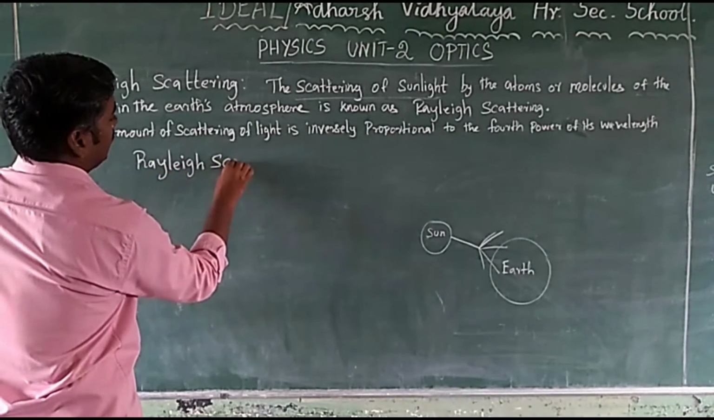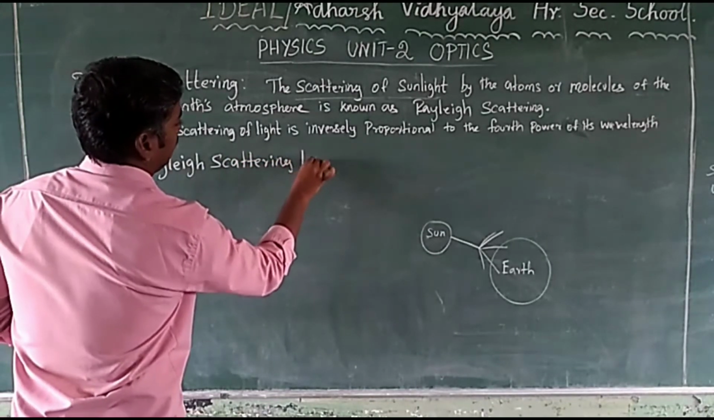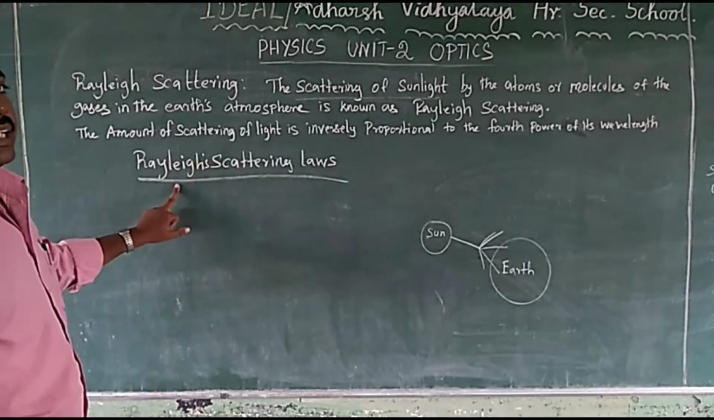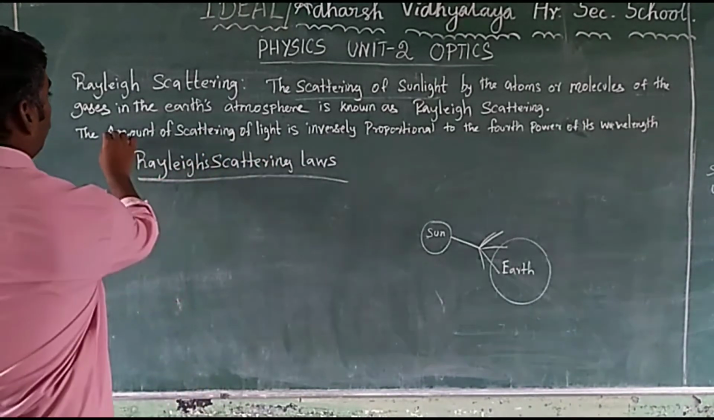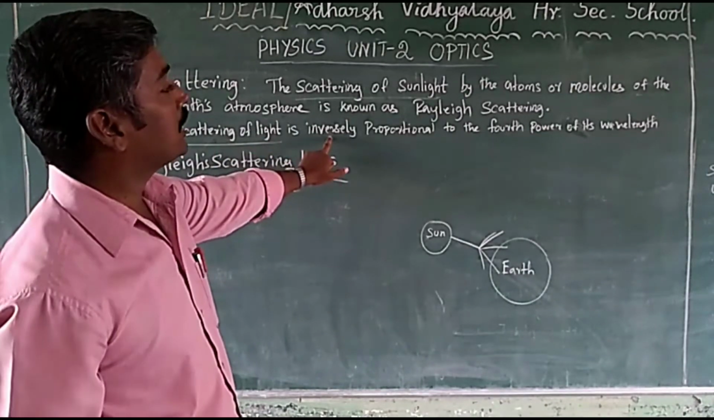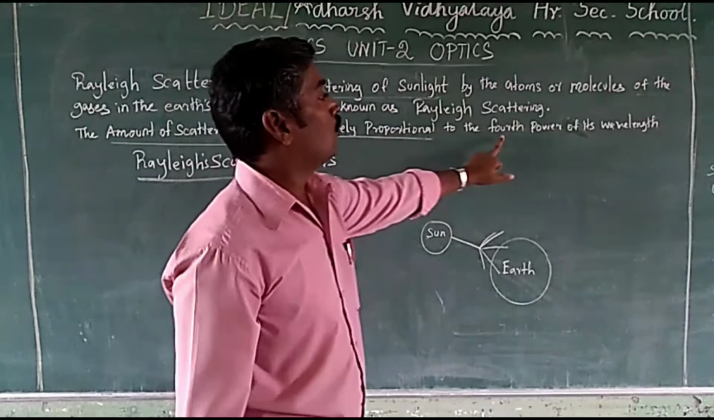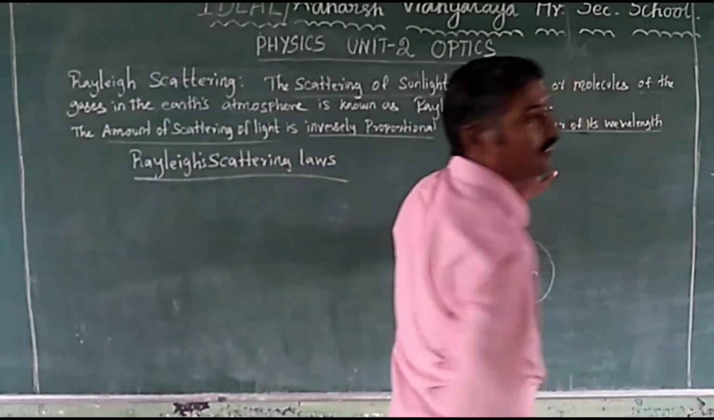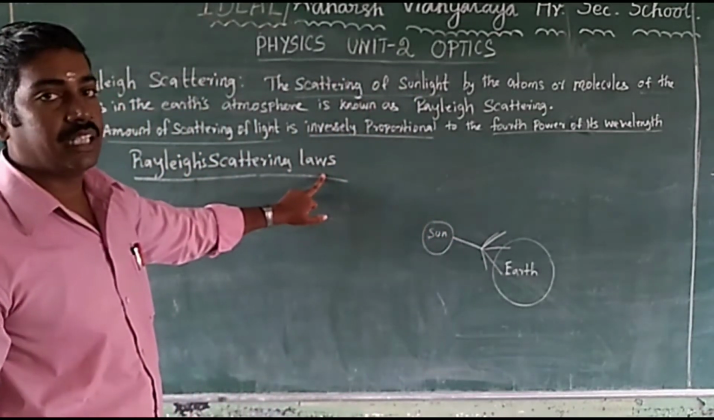Rayleigh scattering laws. The amount of scattering of light is inversely proportional to the fourth power of its wavelength. That is Rayleigh scattering law.